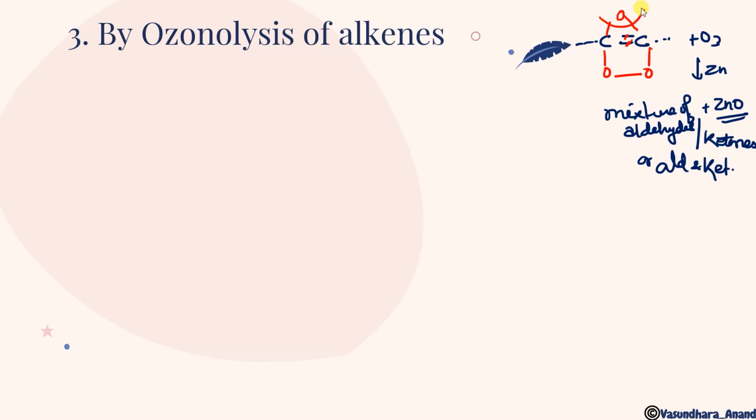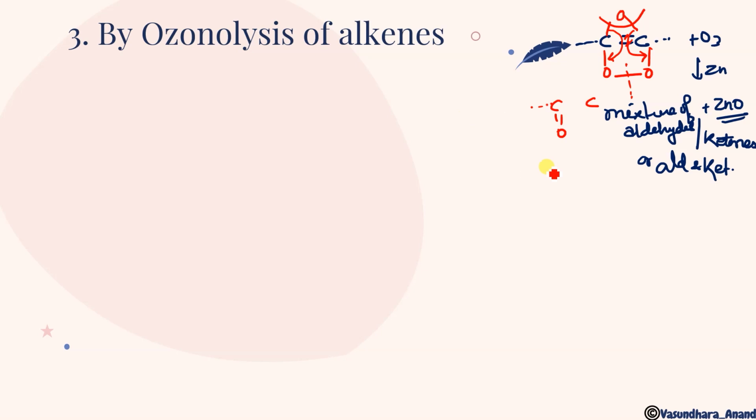Okay, so what will happen now is, when it is passed through zinc dust, it is going to form ZnO, and this bond will be free. So this bond will shift onto this oxygen over here, and this bond will break. So the two carbons become separate, isn't it? Two carbons different, and whatever is attached here, one hydrogen, that is a double bond over here.